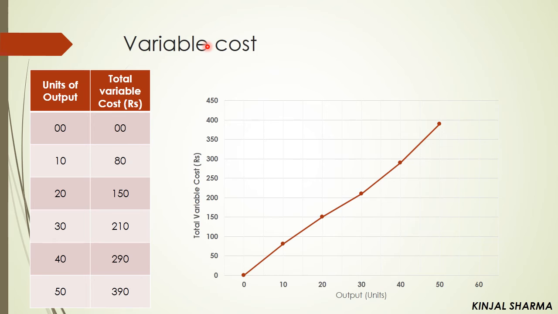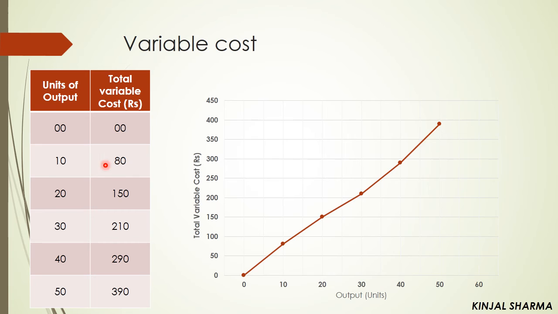Now what happens here? As your quantity of production increases, obviously you will require more raw materials, right? So it will also increase. And if you are not producing anything, that is, if your quantity of production is 0, then why would you require any raw material? So your variable cost will also become 0, right? So here, as your production increases, the cost also increases. So it is known as variable cost. And this difference between fixed cost and variable cost we can see only in a short period of time. In the long run, all the costs become variable cost.